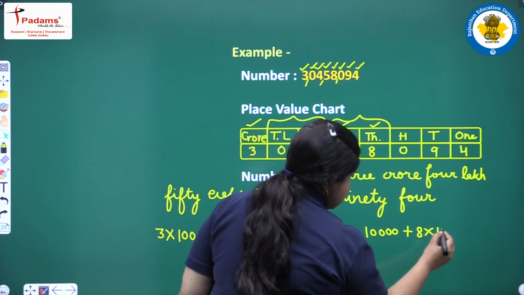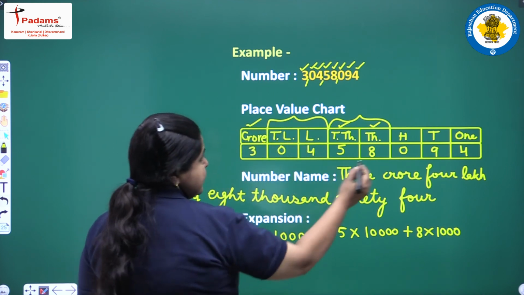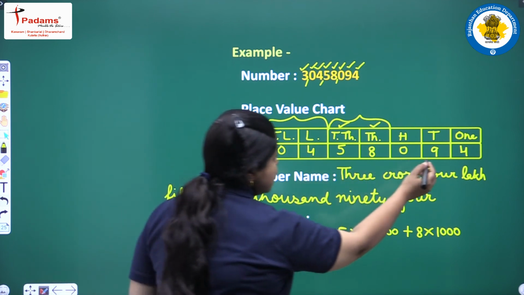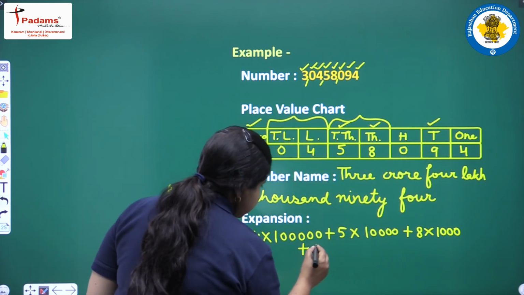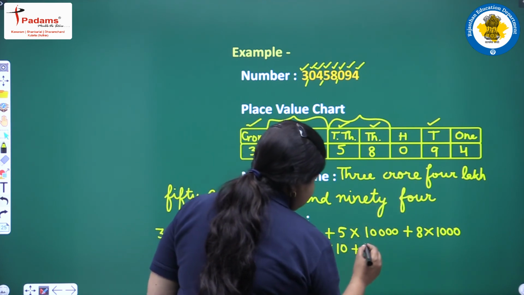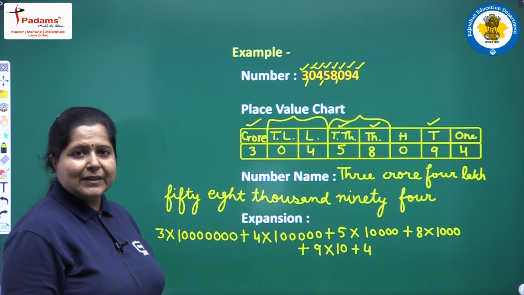into 1000 plus, we will skip the 100 place value because it is 0. So, 9 into 10 because it is at 10's place value plus 4. So, this is the expanded form of the given number.